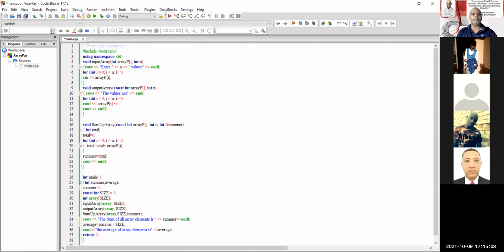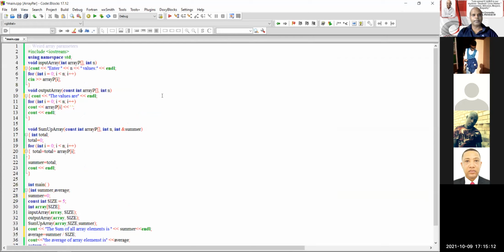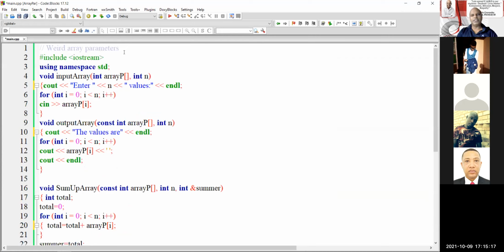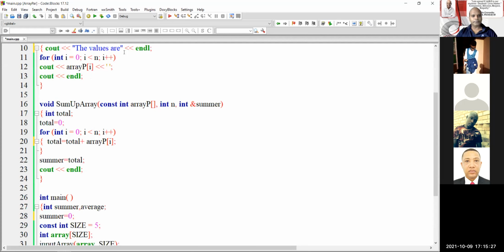Great. So let me explain what is happening here, Sam. It's called weird array parameters. It's not really weird. We may think it's weird, but this is how it's passed across from the main program to the functions.